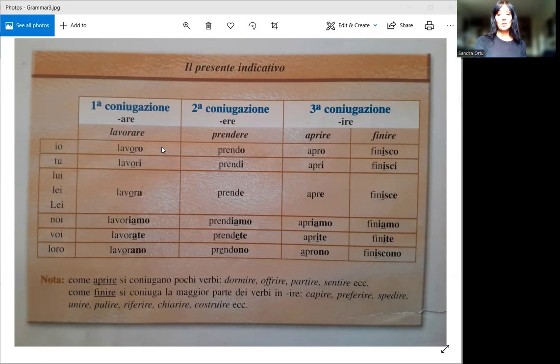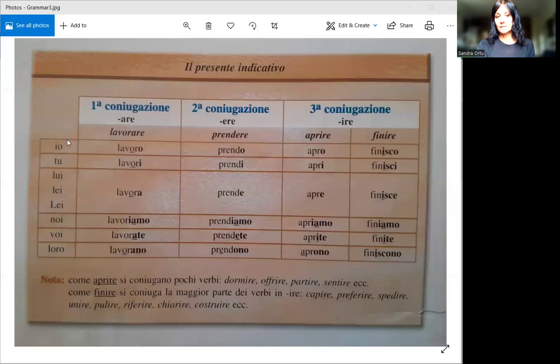In Italian, because they're all different, we don't need to say every time I, you, he, she, they, because the conjugation tells us already who is talking or who we are talking about. So let's see how we do these conjugations. Obviously, you can just study them by heart, but it's much better to find a little bit of a pattern that you can memorize.